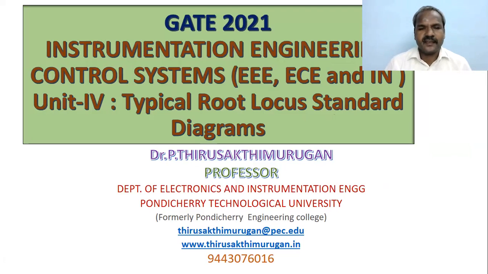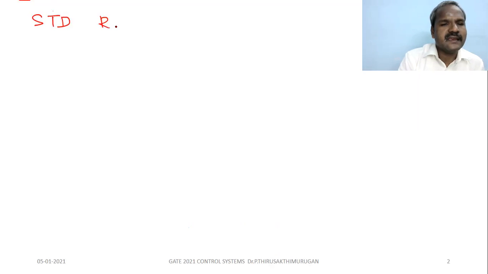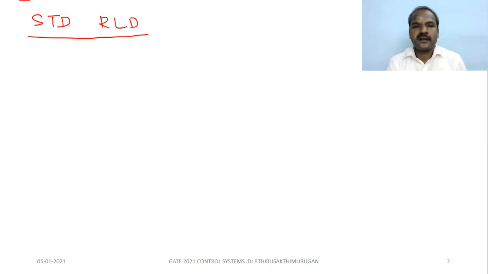Today we are going to see the typical root locus standard diagrams. So for the standard transfer functions, what are the standard shapes of root locus diagram? Let's start with the first order system. A first order system is a standard, typical RLD diagram.